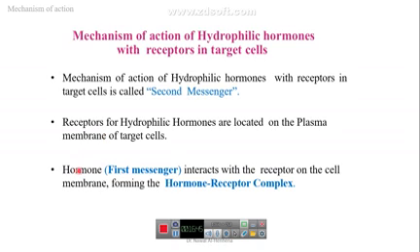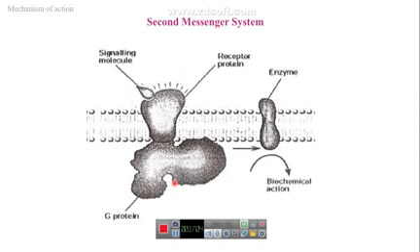The hormone is called the first messenger, and the alteration inside the cell that leads to the forming of the second messenger is the second messenger. This happens after binding of the hormone with the receptor on the surface of the cell.